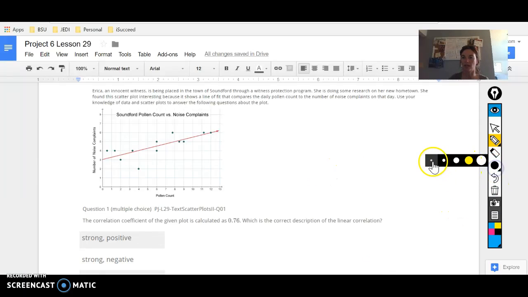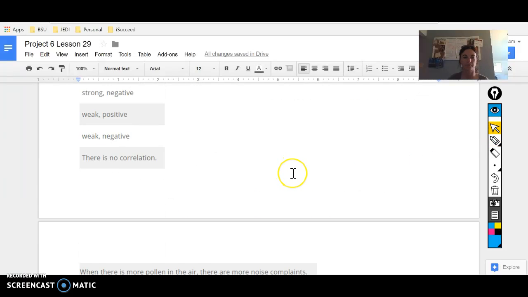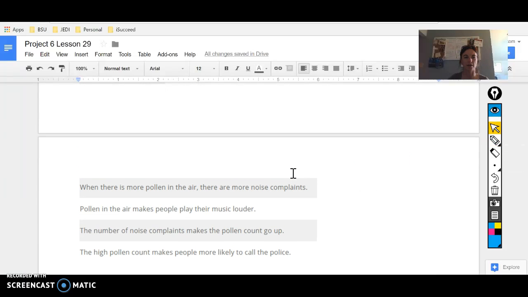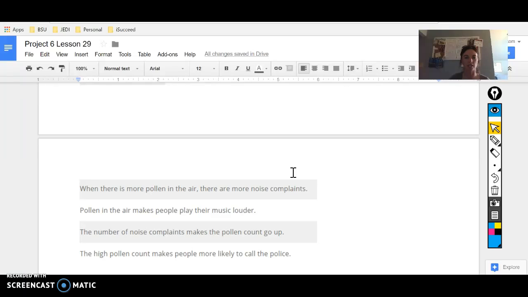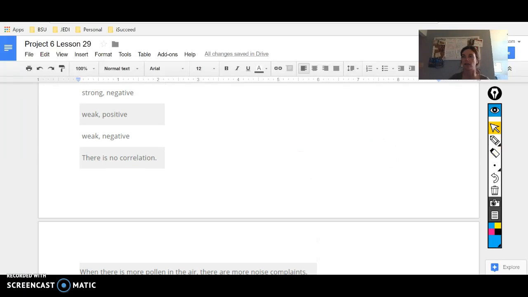Okay, next one. The question, somehow I didn't have the question. Just give me a moment and I will come up with that question. The question for number 2 is, which statement is supported by the data in the plot?